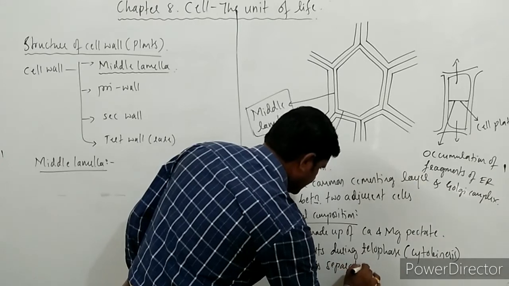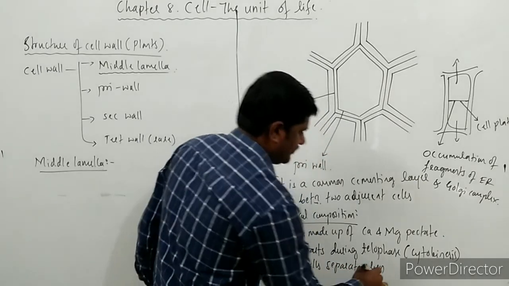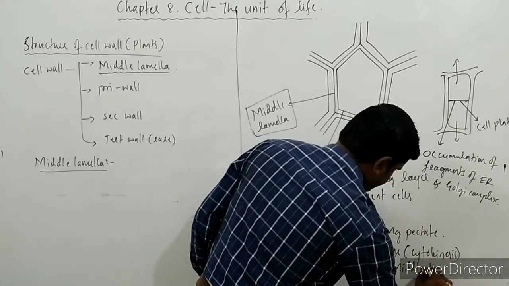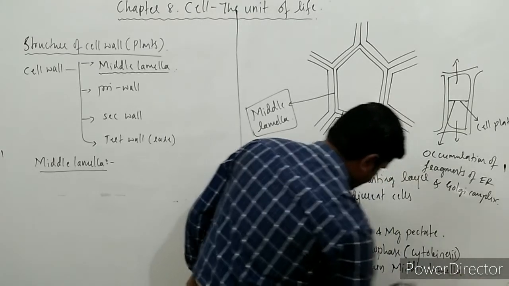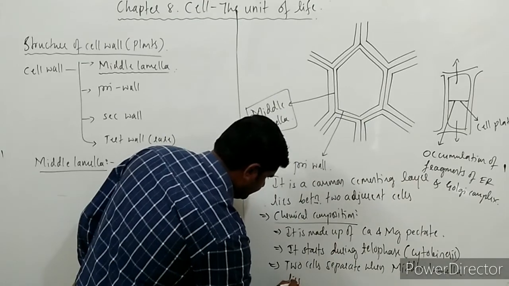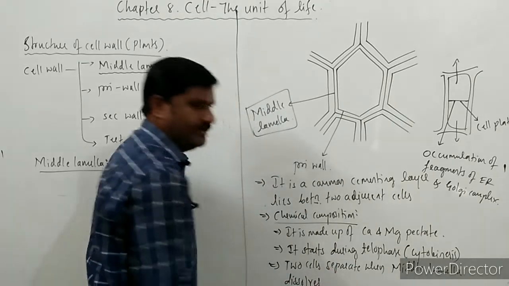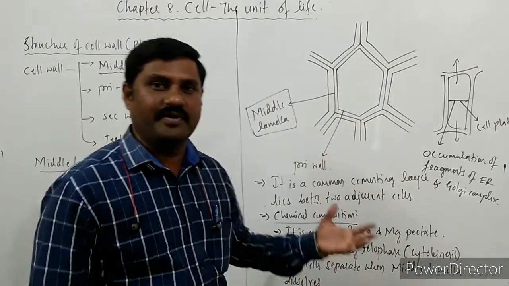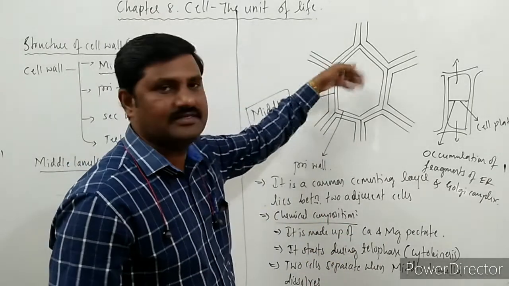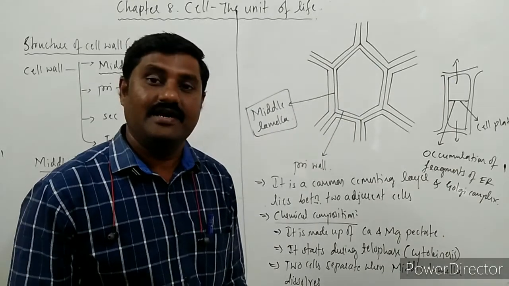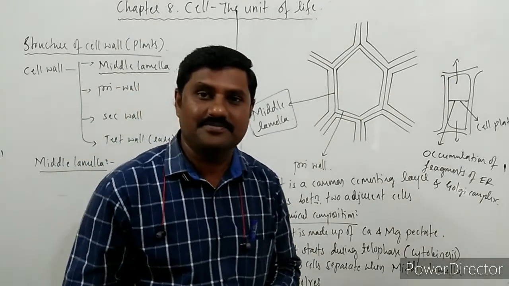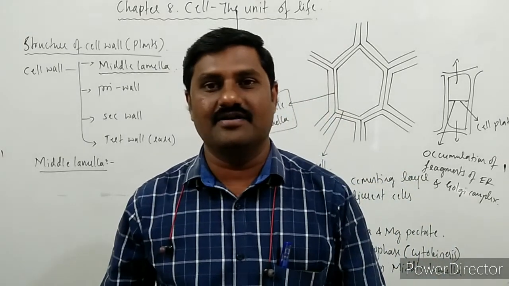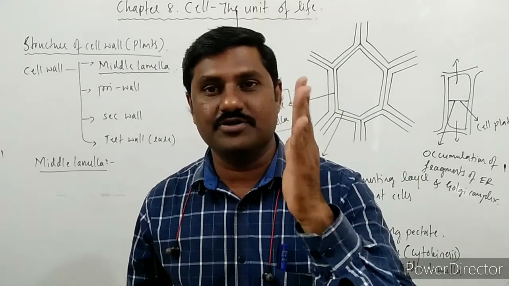Here I shall write: two cells separate when the middle lamella dissolves. When the middle lamella dissolves, what happens? Both the cells are separated over here. After the dissolution of this middle lamella, what happens? That is what you should know.